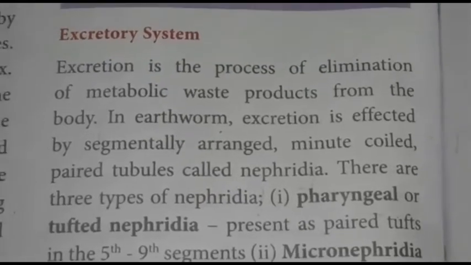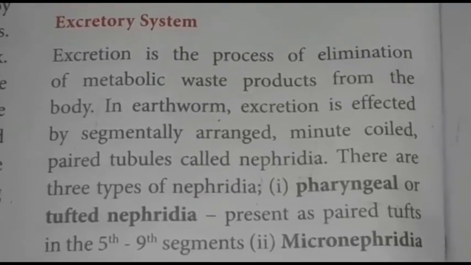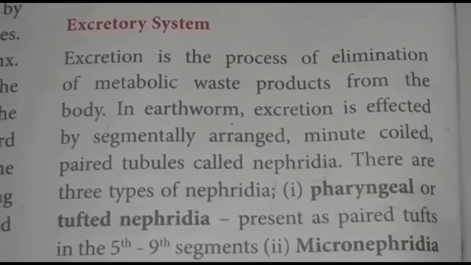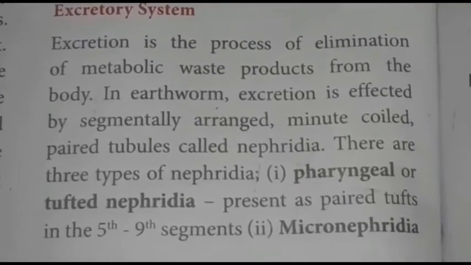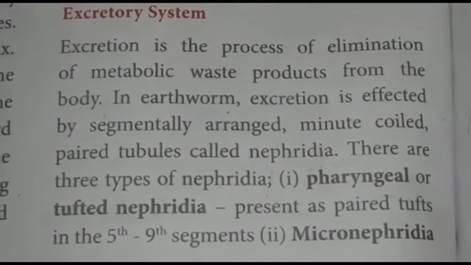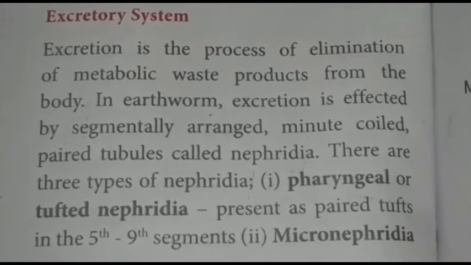In earthworm, excretion is performed by segmentally arranged, minute, coiled, paired tubules called nephridia.